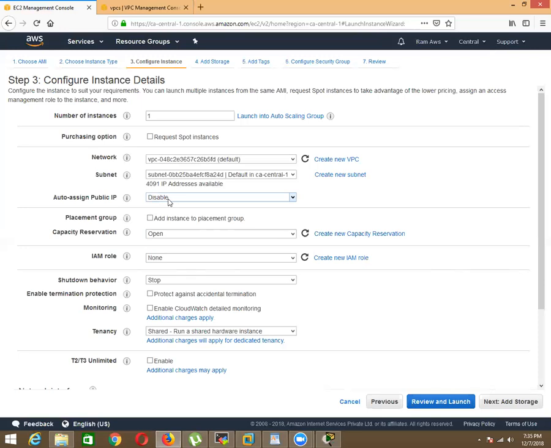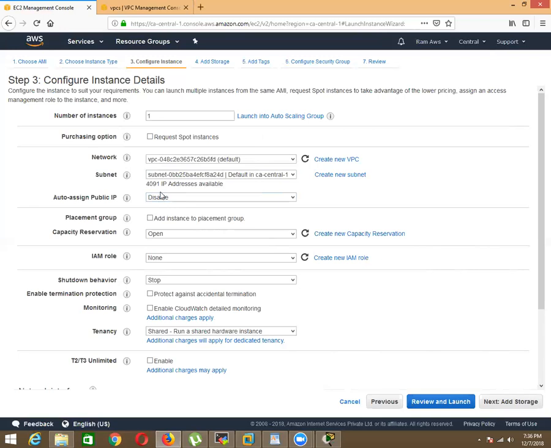Suppose I choose disable. After I have launched the machine, I cannot again provide a general public IP. For an instance, some things you can change and some things you can't. After you launch your instance, you cannot change your VPC, the availability zone or subnet, and you cannot bring back your general public IP.